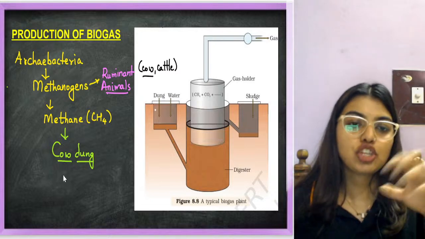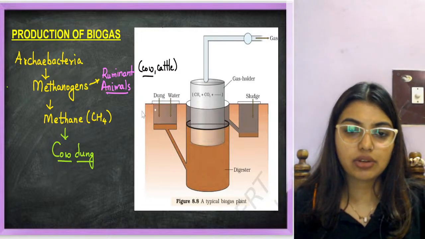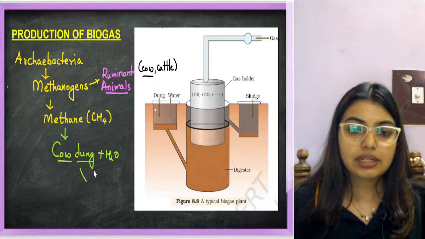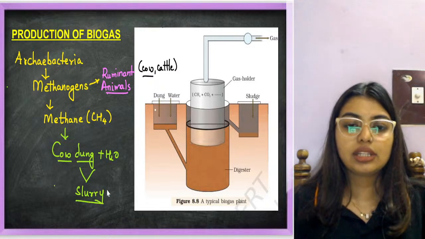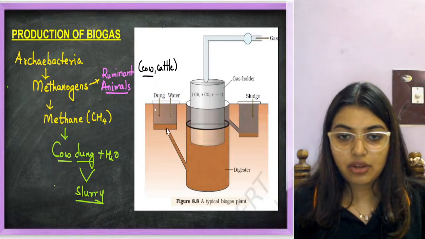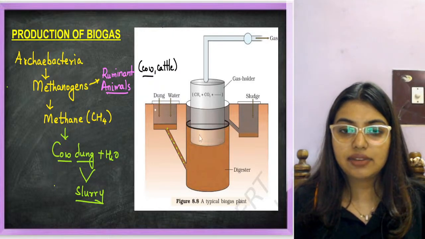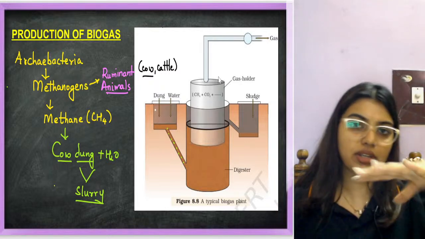of biogas. So we'll take this cow dung, we will add it here, we'll make a slurry. This cow dung plus water, we will make it a slurry, and this slurry will be added here. Now from there the gases will come and they will get settled here, and there's a gas holder.